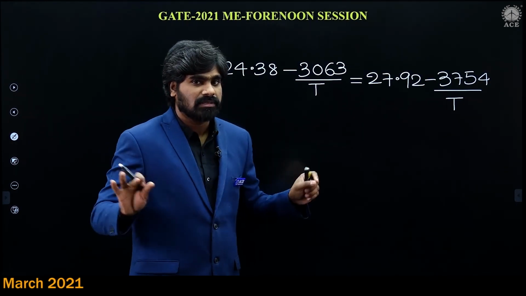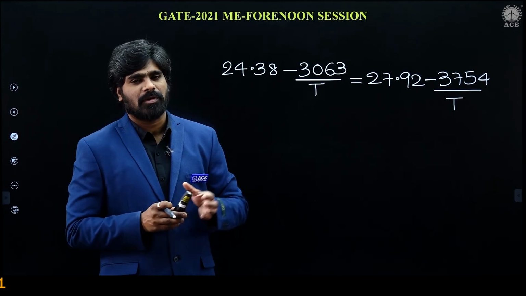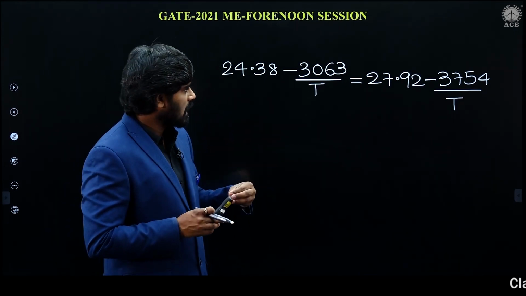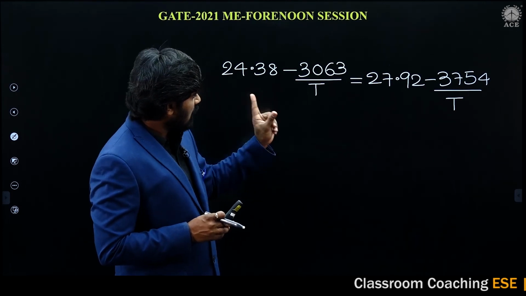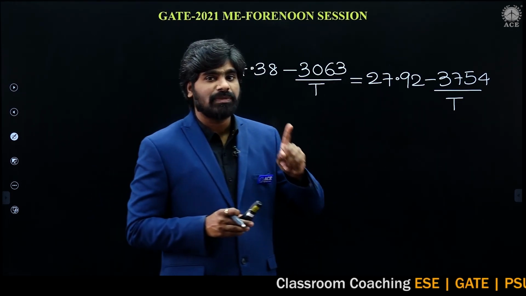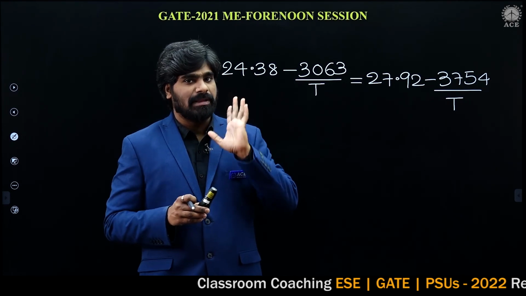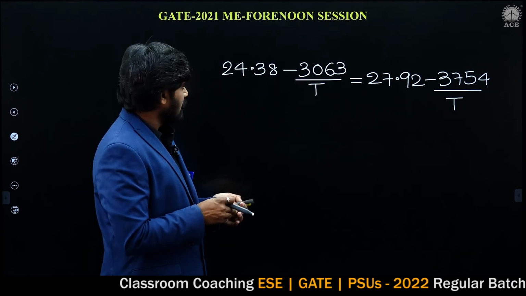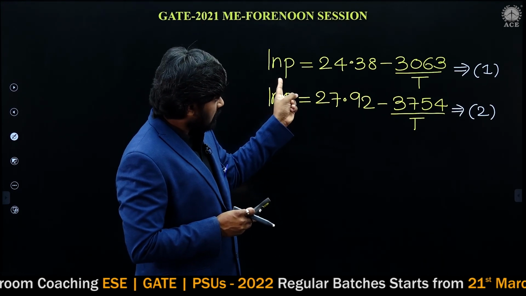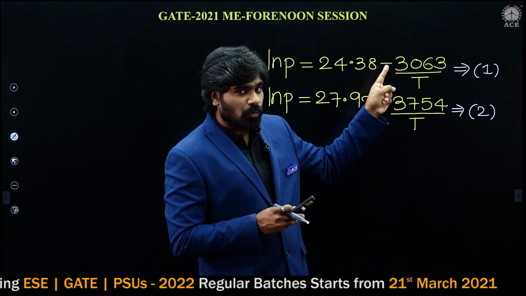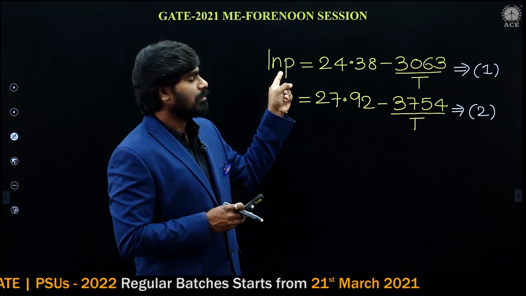Problem is over. It is a simple problem only. At the triple point the pressure is fixed, so therefore we have equated both. The only unknown is temperature. This temperature is going to be the triple point temperature. If the pressure is the triple point pressure, this temperature is the corresponding temperature for that pressure.